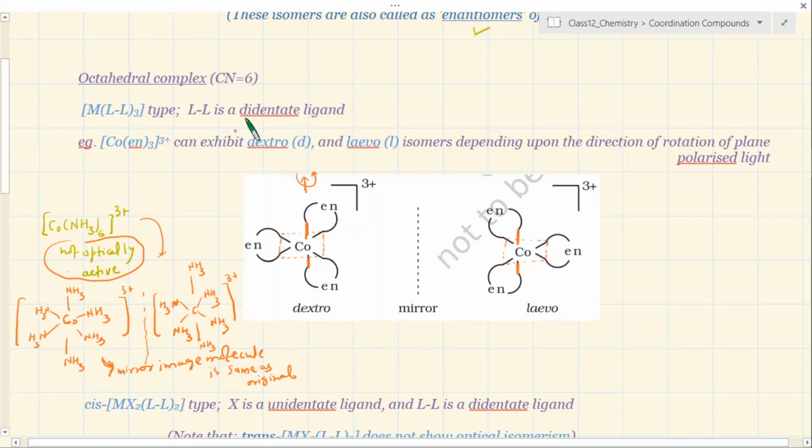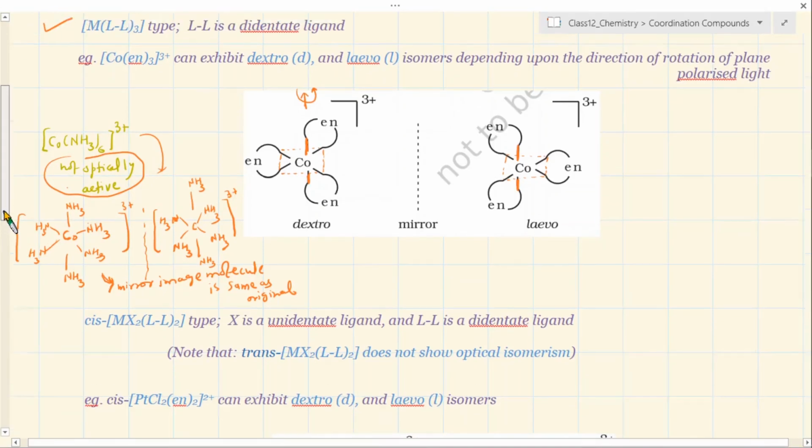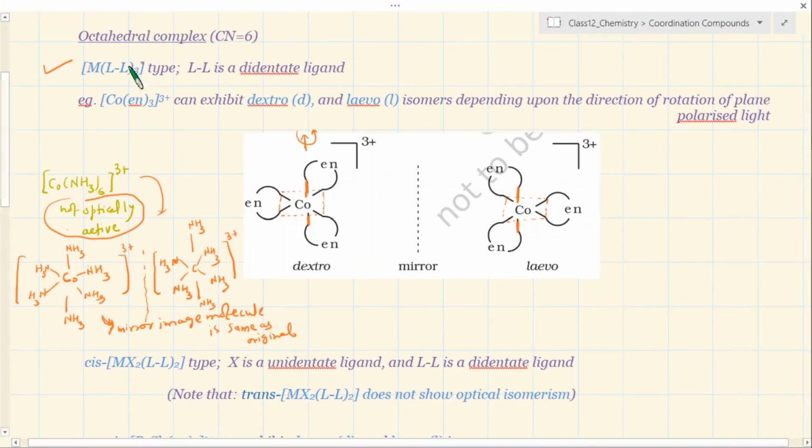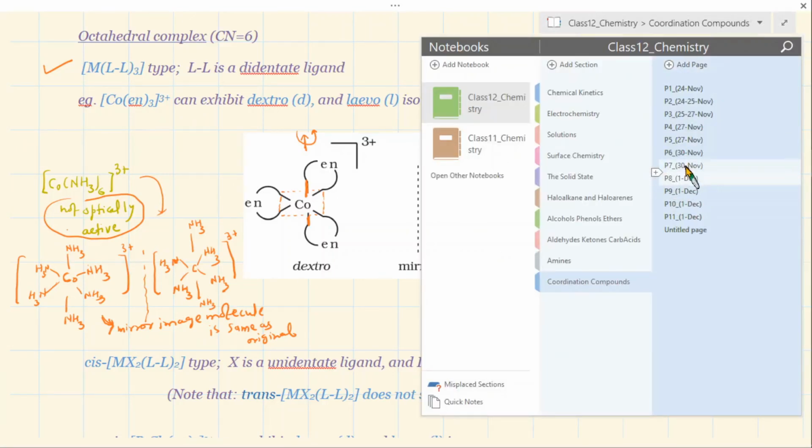So restriction of geometry by introducing the chelating ligands, you get optical activity, possibility of optical activity, and that is possible in octahedral. So this is one type of molecule that is discussed in your syllabus. Okay, another type of octahedral complex still taken is from what you have already discussed as geometrical isomer. Let me show you first that one, then I will come back to this.